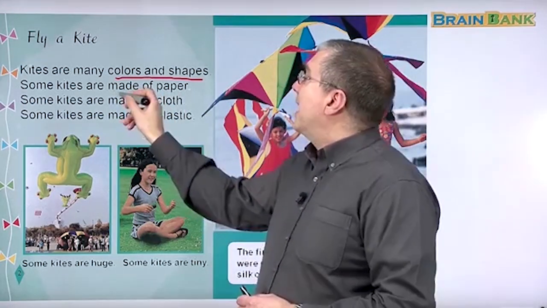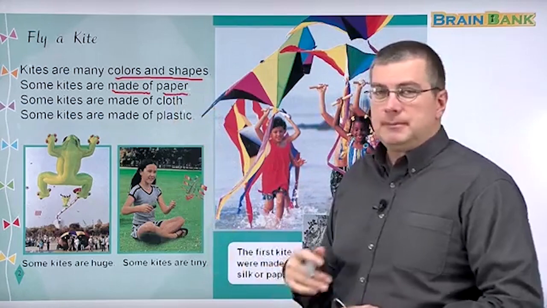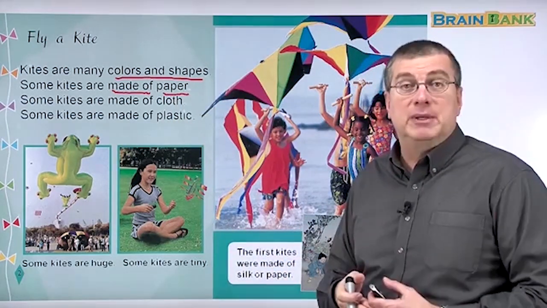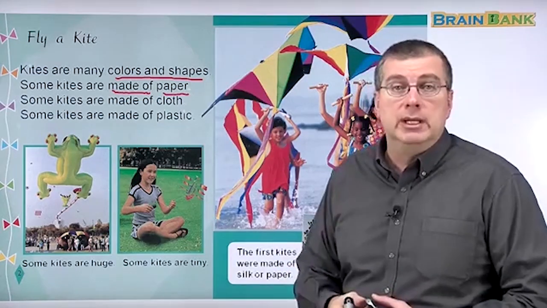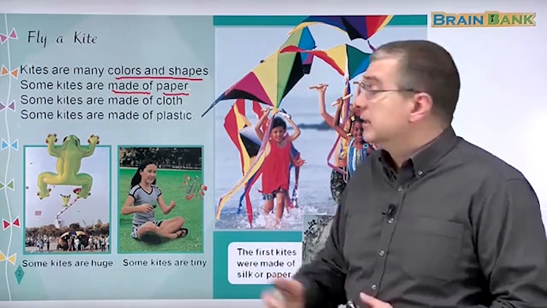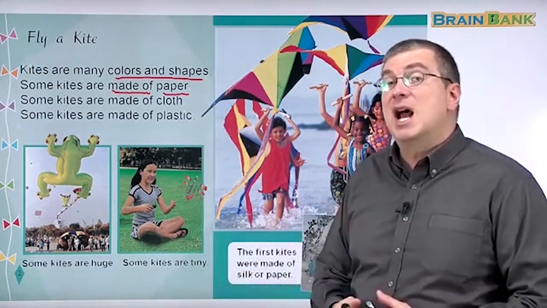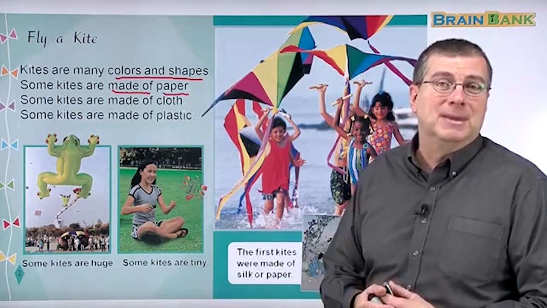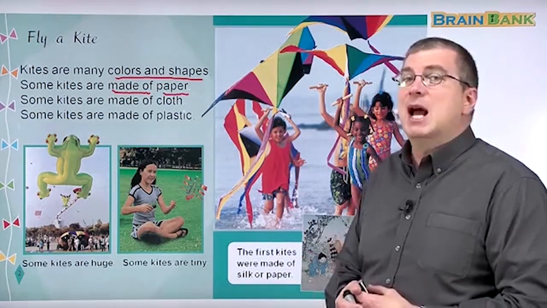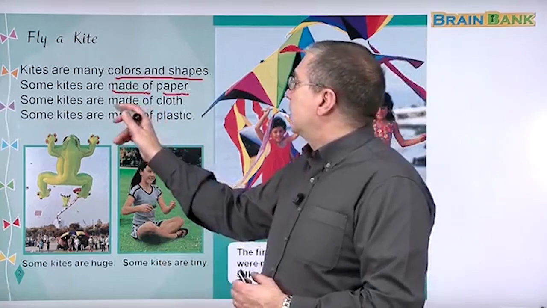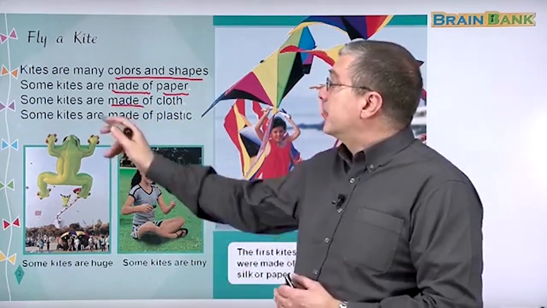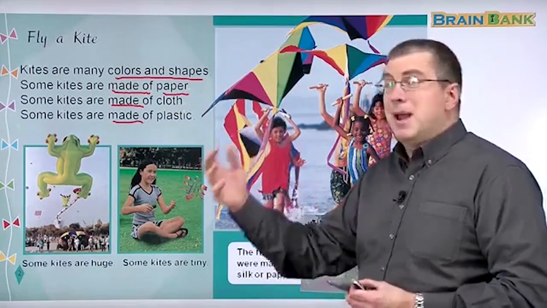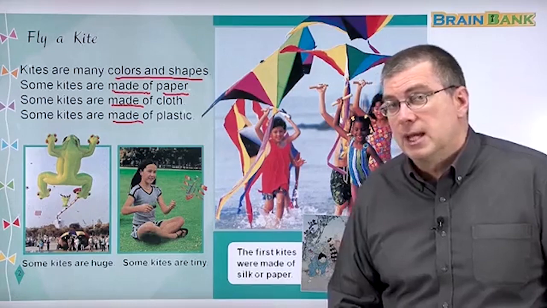Some kites are made of paper. What is it made of, right? Many things are made from some material. Some things are made from wood. Some things are made from plastic. Some things are made from paper, made of paper. You can say made of, or you could also say made from. It means the same thing. Made of paper. Some kites are made of cloth. Some kites are made of plastic. Okay? So we can use many different materials to make kites.